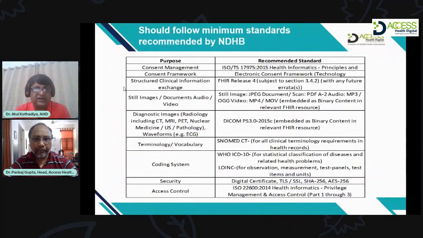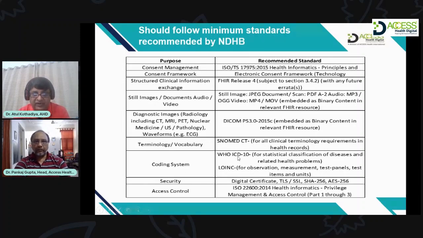Now, as far as the minimum standards recommended by the committee, say for example consent management, then this particular recommended standard needs to be used. You must be knowing that DICOM is being used in radiology, right? So for all radiology, including CT and MRI, DICOM is used. As far as clinical vocabulary is concerned, the recommended standard is SNOMED CT.